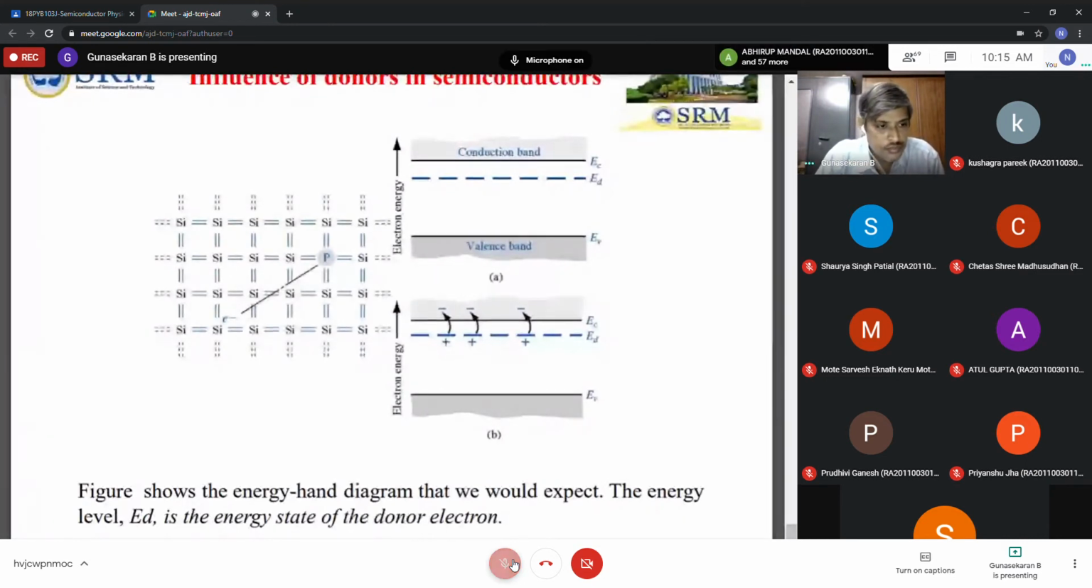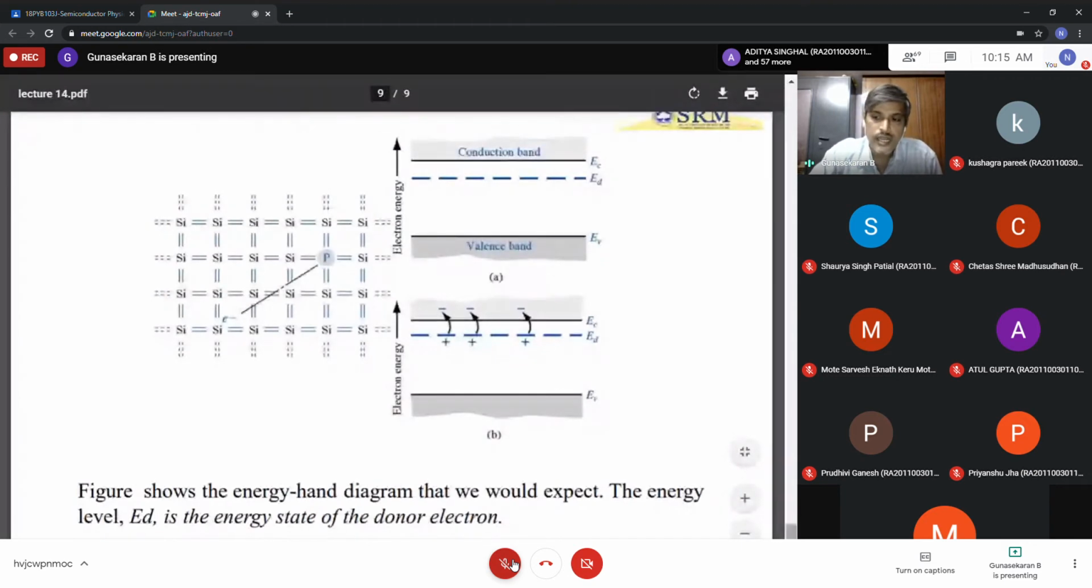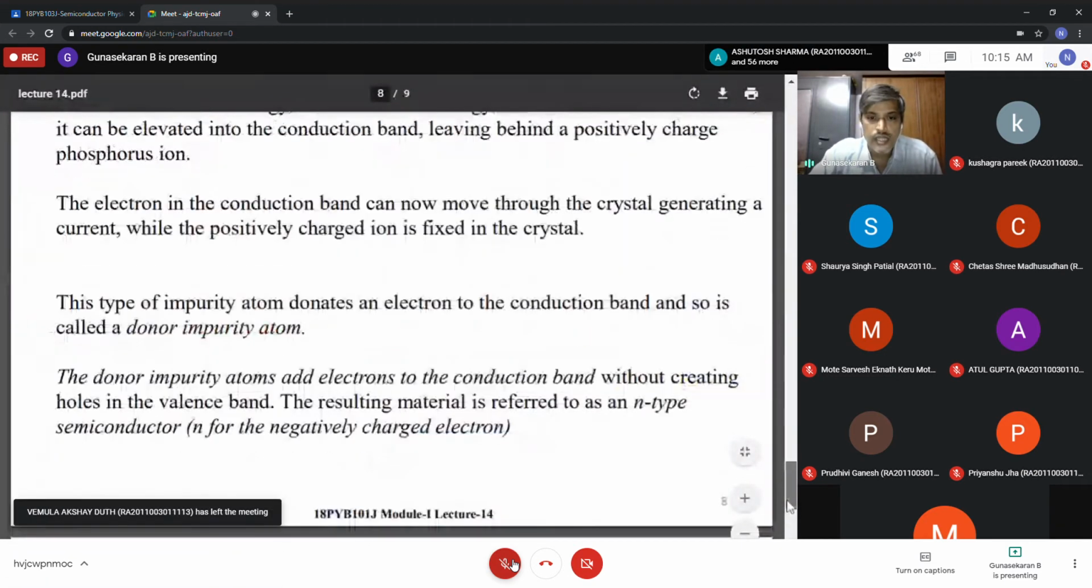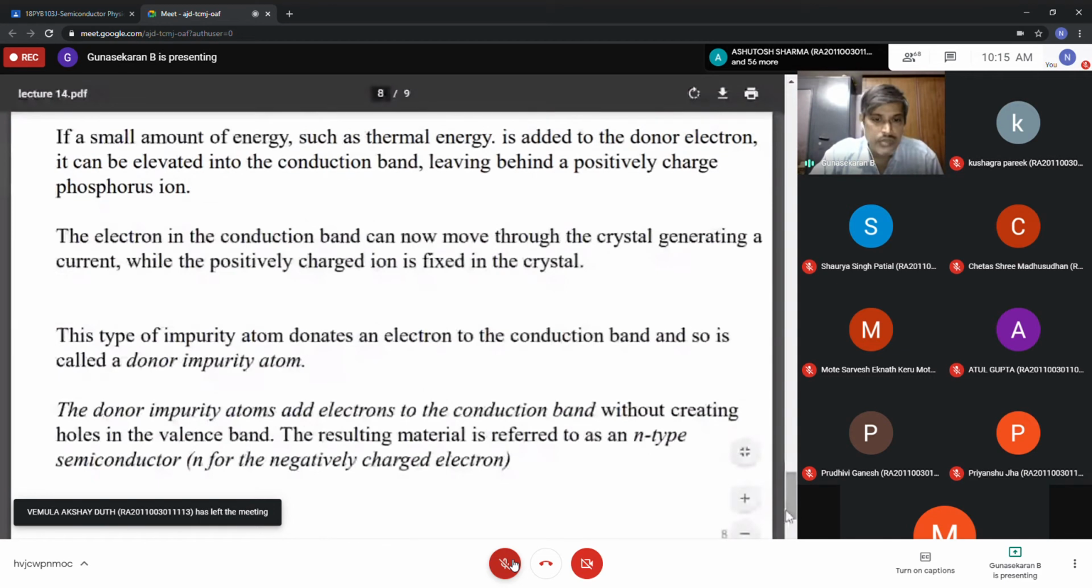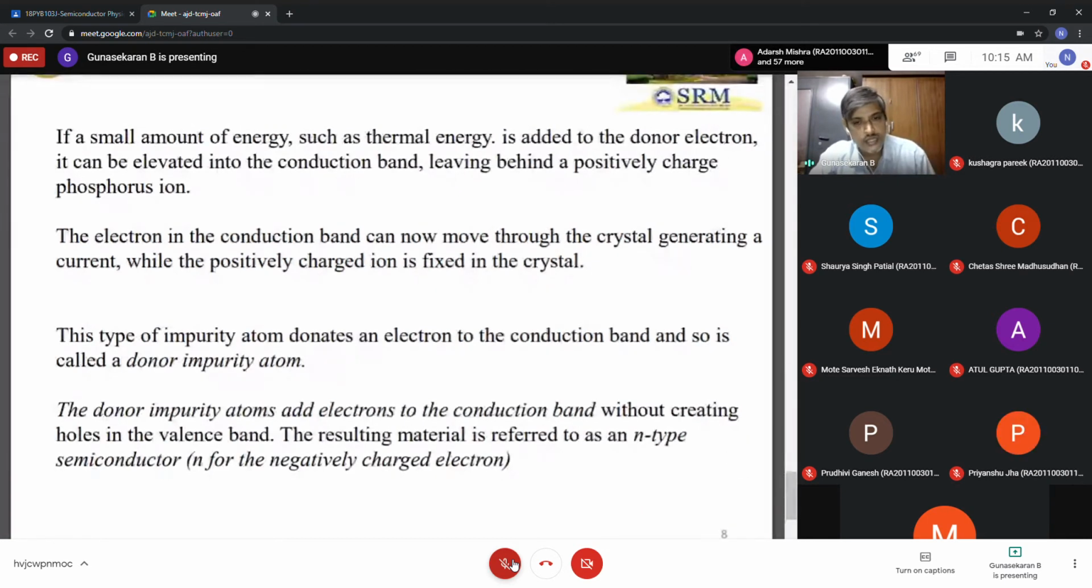Therefore, what is the influence? When I dope the pentavalent impurity, the electron concentration increases. That is the reason you call it an N-type semiconductor. The donor impurity atom adds electrons to the conduction band without creating holes in the valence band. So this results in an N-type semiconductor. Do you understand this?